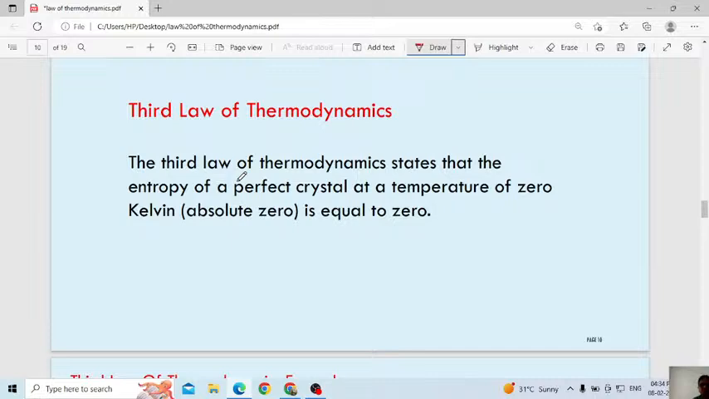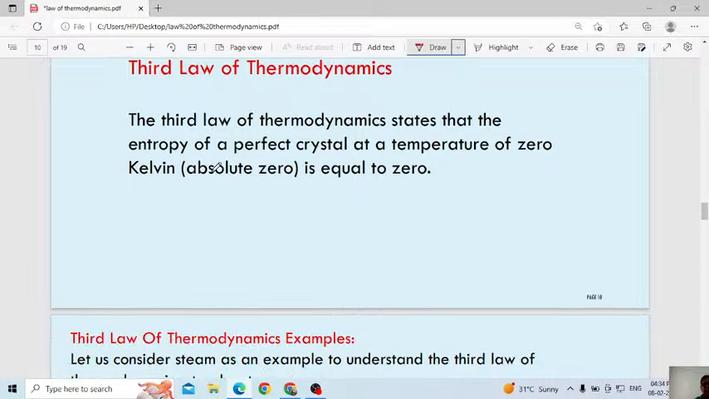Third law of thermodynamics. The third law of thermodynamics states that the entropy of a perfect crystal at a temperature of zero Kelvin, or absolute zero, is 0. Don't worry, you will get a clear idea of the concept when we solve multiple choice questions. When we solve the questions, only then will we know whether we understood the concept or not.